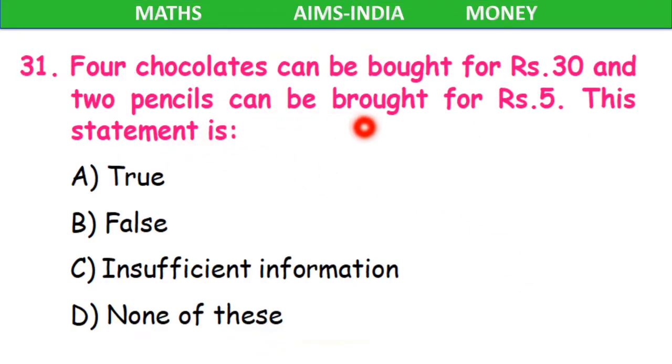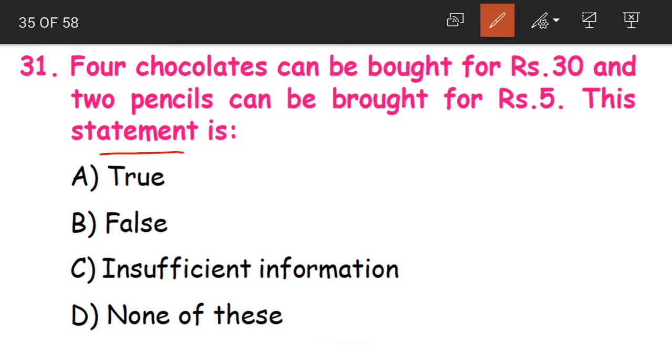4 pencils can be bought for 30 rupees and 2 pencils can be bought for 5 rupees. Is this statement true, false, or the information is insufficient, or none of these, children? See, what are they saying here? 4 chocolates can be bought for 30 rupees. Yes, okay.